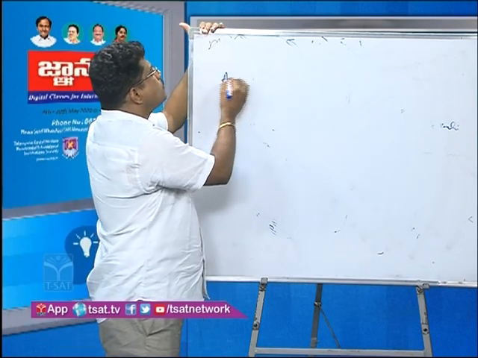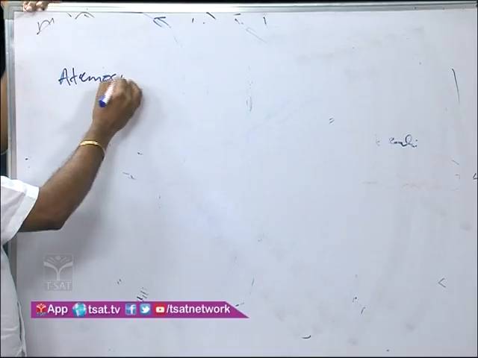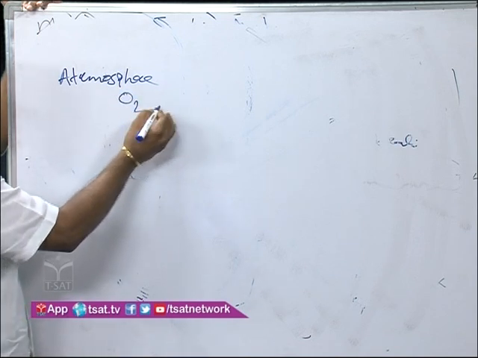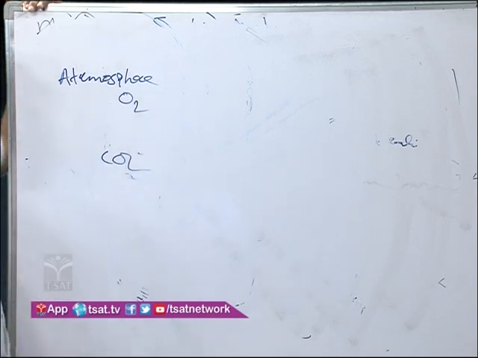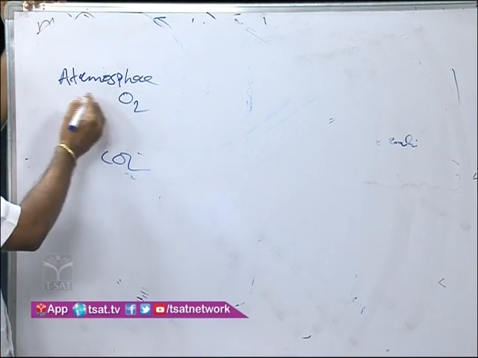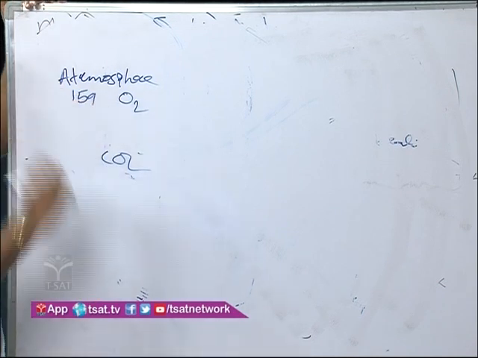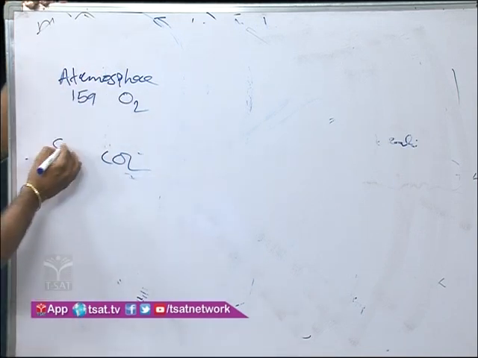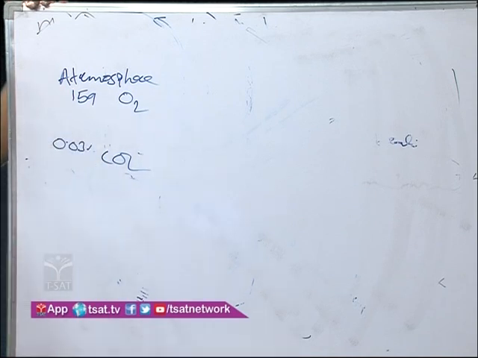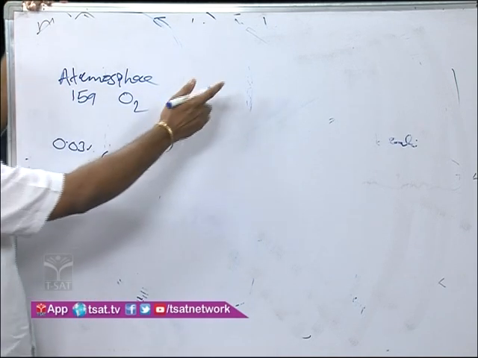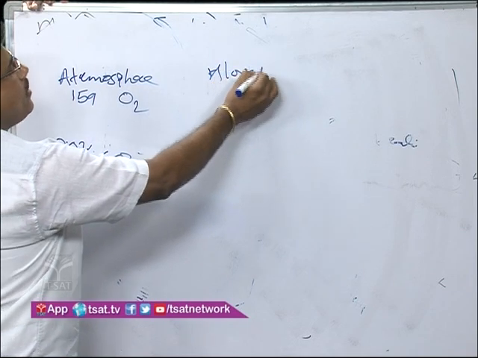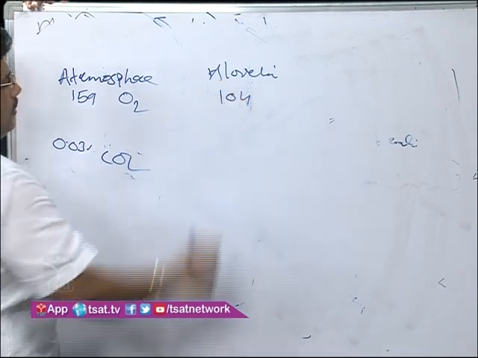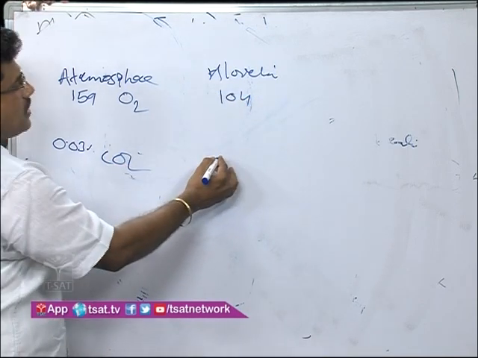In the atmosphere, the partial pressure of oxygen is 159 mmHg, CO2 0.03 mmHg. It then enters into our alveoli. In alveoli, oxygen partial pressure is 104. Carbon dioxide partial pressure is what? 40.